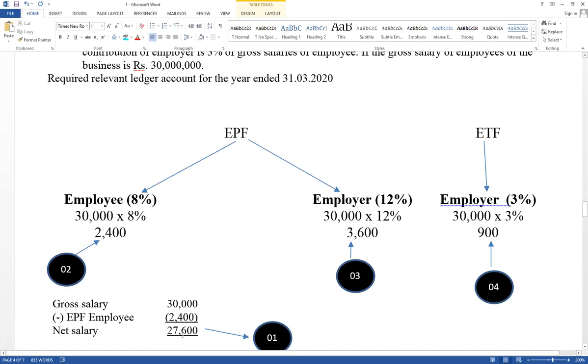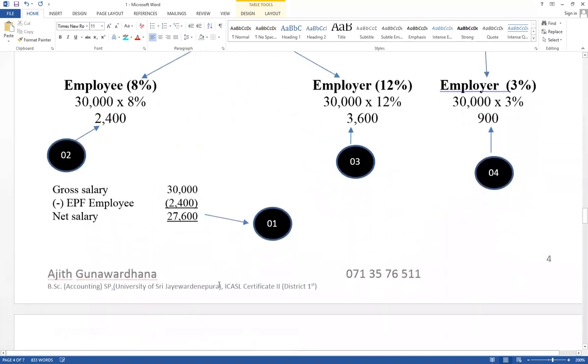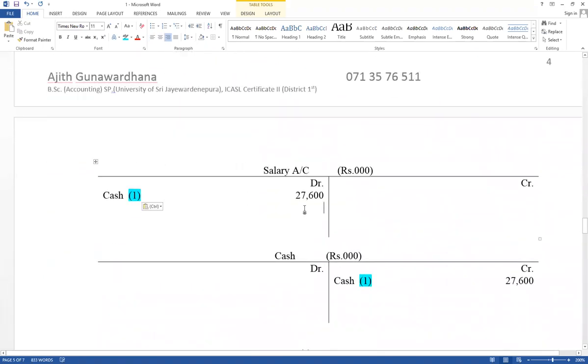This is a value paid in cash as salary, and this value should be transferred to the central bank. Therefore, 2,400 salary account debit, EPF payable account credit. This is step number 2.